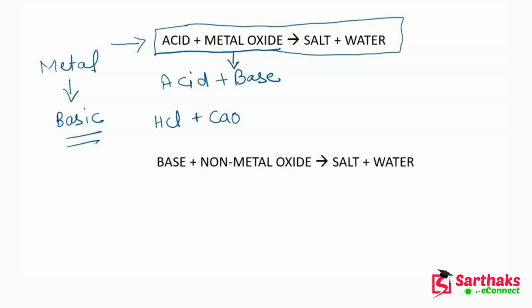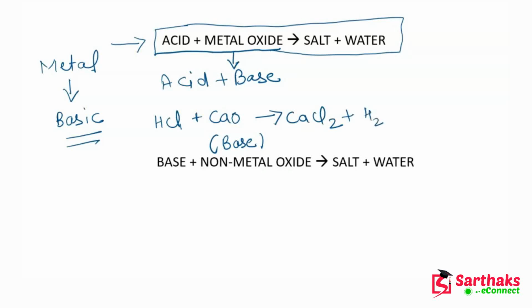So this is a metallic oxide. Now we all know that metal oxides are basic in nature, so it is like a base, and whenever there is a reaction between an acid and a base, then salt and water are produced. So CaCl2, which is calcium chloride, is a salt which is produced by the reaction of this acid and base.